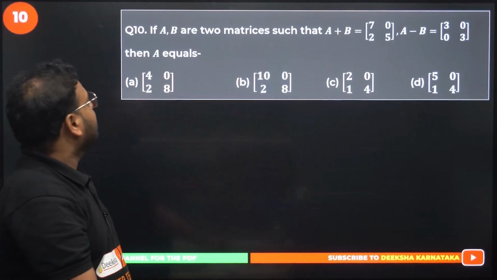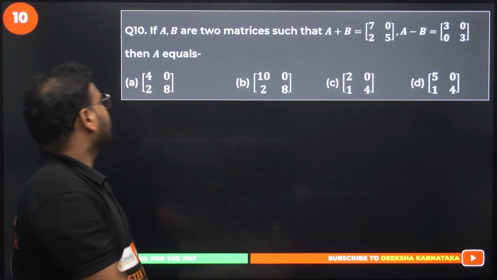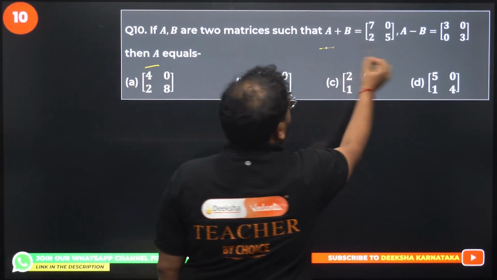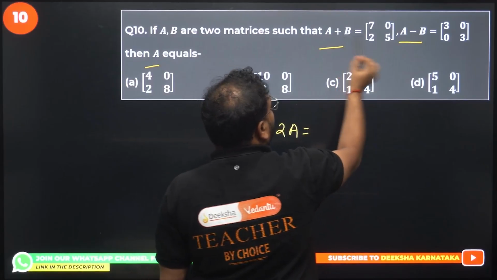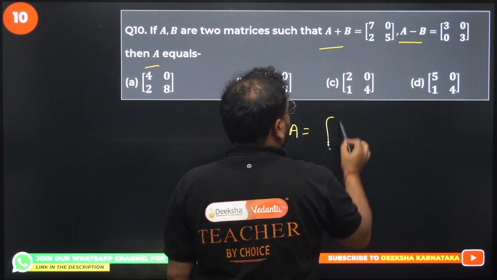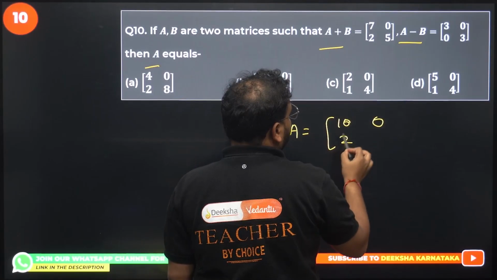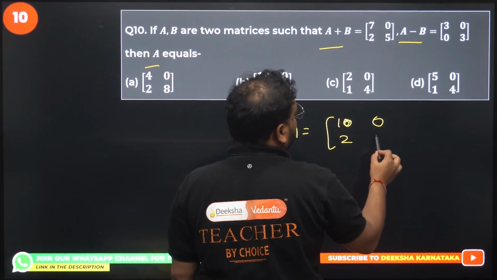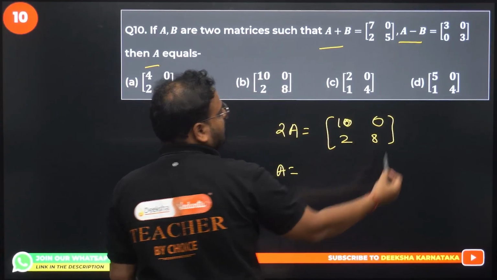Okay. If A, B are two matrices, A plus B is this, A minus B is this, find A. Add them. You have 2A. Please check here. B and B will be cancelled. 7 plus 3 is 10. 0 plus 0 is 0. 2 plus 0 is 2. This is 10. This is 3 plus 5 is 8. A will become half of this. So 5, 0, 1, 4. Option D.